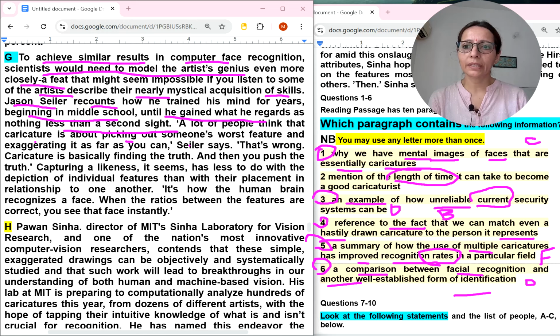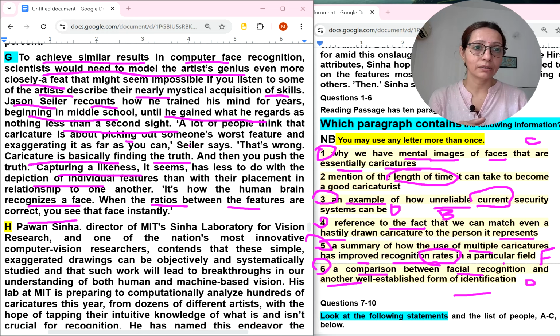A lot of people think that caricature is about, now he is giving a definition of caricature, picking out someone's worst feature and exaggerating it as far as you can. That's wrong. Caricature is basically finding the truth and then you push the truth. Capturing likeness has less to do with depiction. It is how the human brain recognizes a face. When the ratios between the features are correct, you see that face.